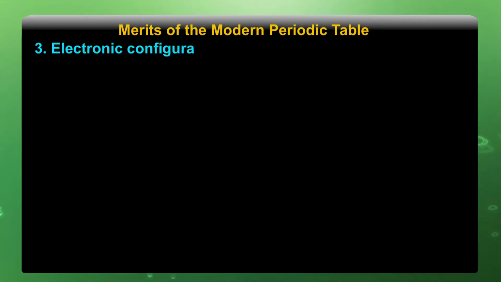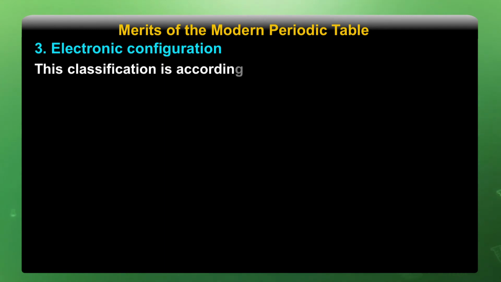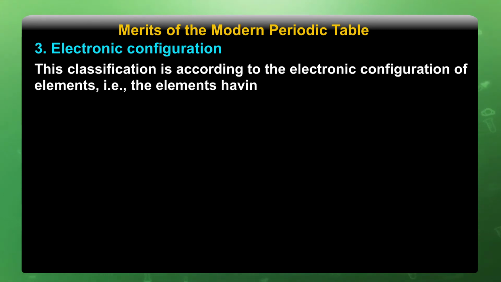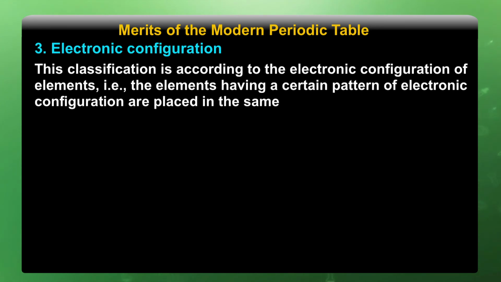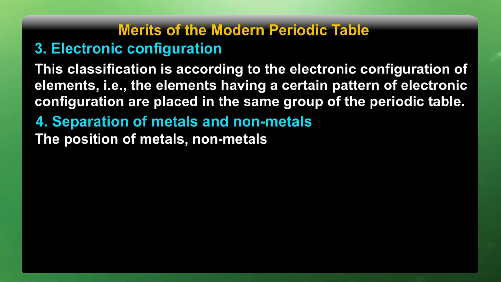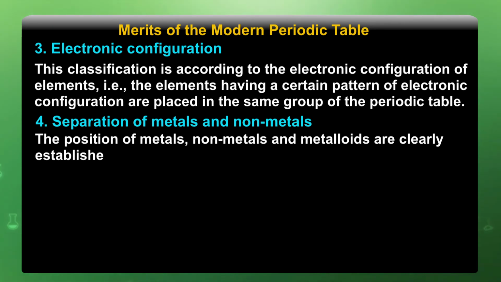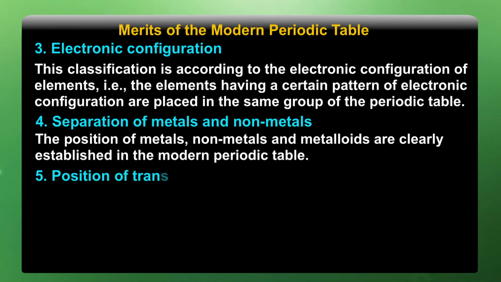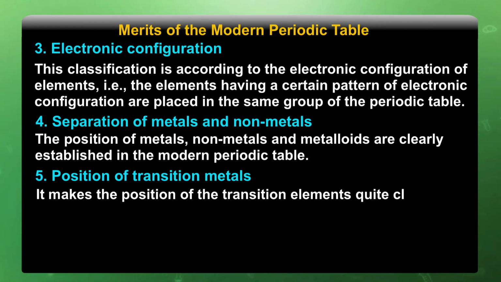Electronic configuration. This classification is according to the electronic configuration of elements, that is, the elements having a certain pattern of electronic configuration are placed in the same group of this periodic table. Separation of metals and nonmetals. The positions of metals, nonmetals and metalloids are clearly established in the modern periodic table. Position of transition metals. It makes the position of the transition elements quite clear.